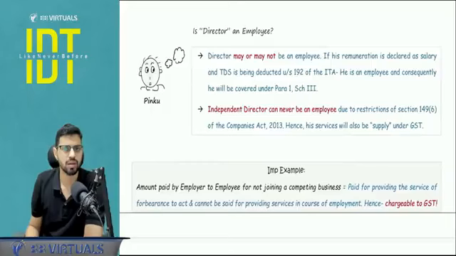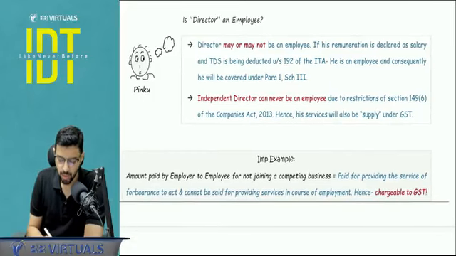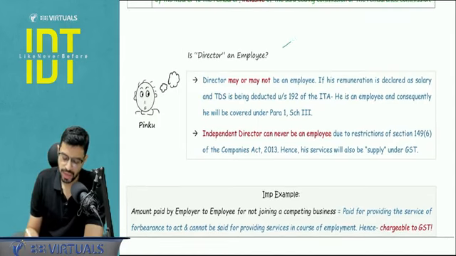There was a question in your RTP as well for September 25. Do that. It is very simple, plain. Now comes a question, can a director be an employee? The answer is two ways, yes or no. There are executive directors, they are employees. If an employee, it would be covered under paragraph number 1, schedule number 3, and it would not be a supply.